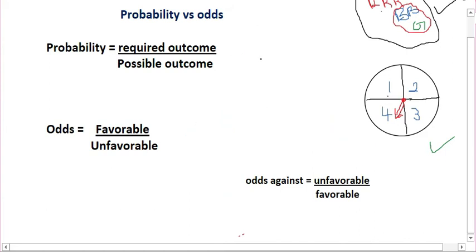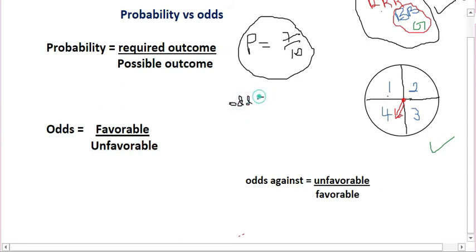If the probability of an event is known, let's say the probability of passing a certain exam is 7/10. Remember, probability is success over total, or required outcome over possible outcome. Then if the probability is 7/10, we can get the odds from this probability.